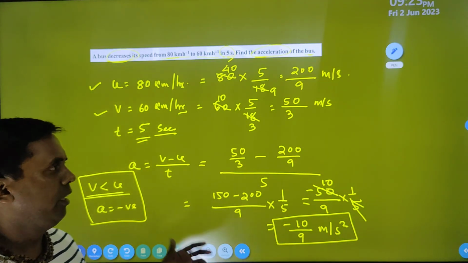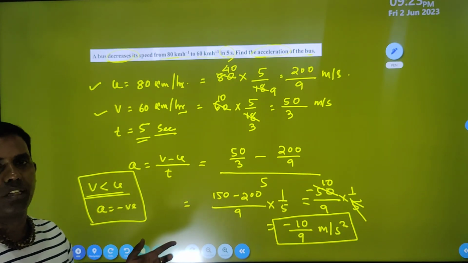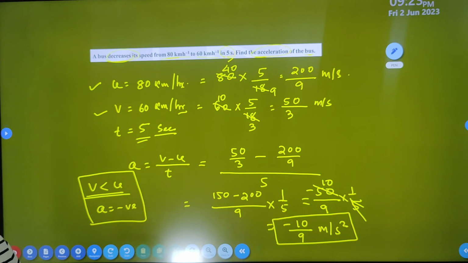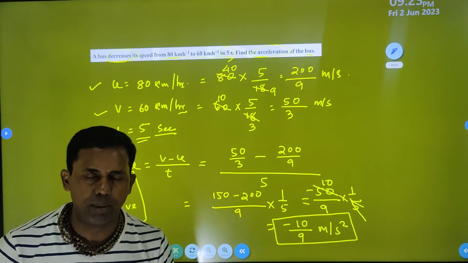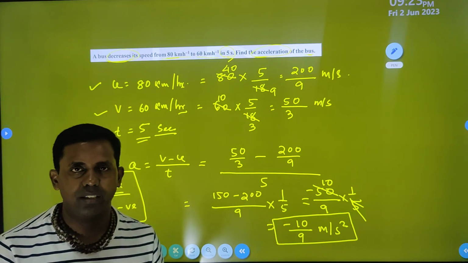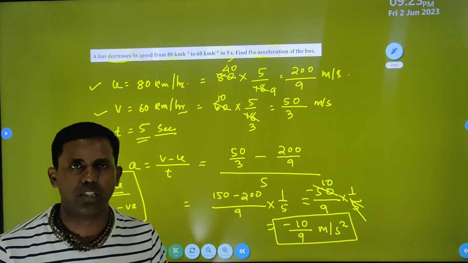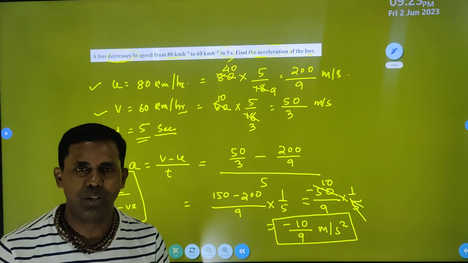Right? In this way, you have to solve questions, and in the next lecture I will come with the graphical representation of motion. How you can represent the motion graphically. Okay. After that, we will go through the equations of motion. Then complete the chapter. In 2 lectures, I hope we can complete the chapter. Very soon to you. Okay. Thank you. Keep learning.